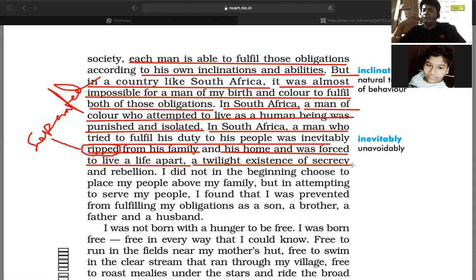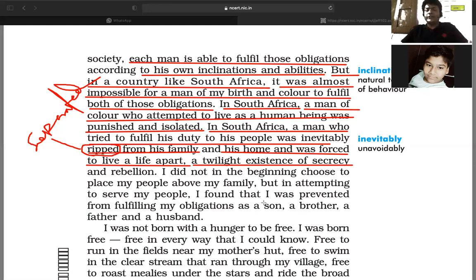Do you understand the meaning of dusk of the day? That is called evening, right? So, a twilight existence of secrecy and rebellion means part of the day is completed and part of the day is still there, right? And secrecy and rebellion means what? That is called a protest against the white people, and creating a kind of secrecy against the white people.